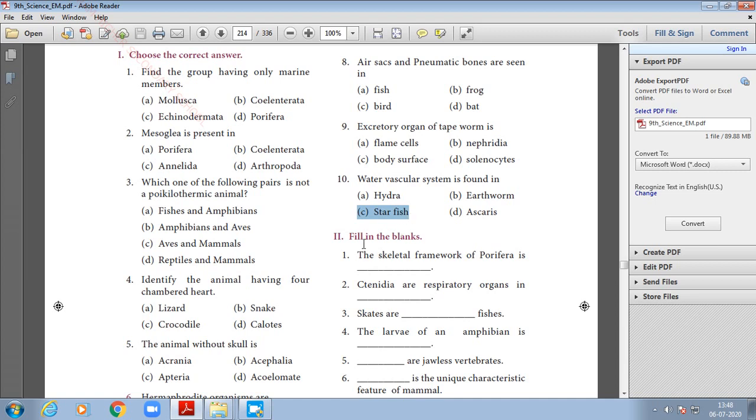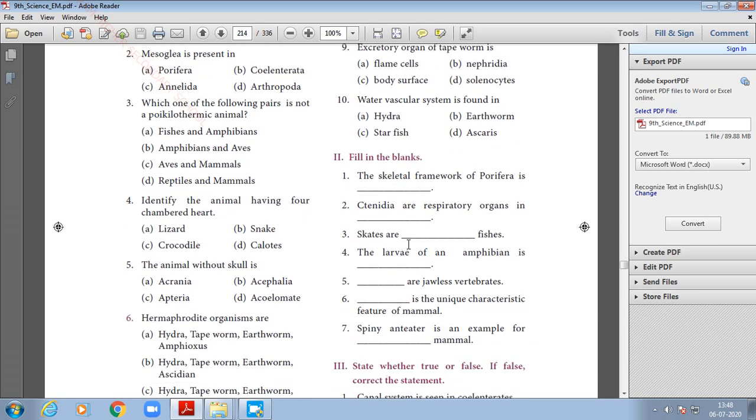Okay, next we'll move on to Roman letter 2, fill in the blanks. First one, the skeletal framework of Porifera is spicules. I'll spell it: S-P-I-C-U-L-E-S, spicules. Second one, ctenidia are respiratory organs in octopus.